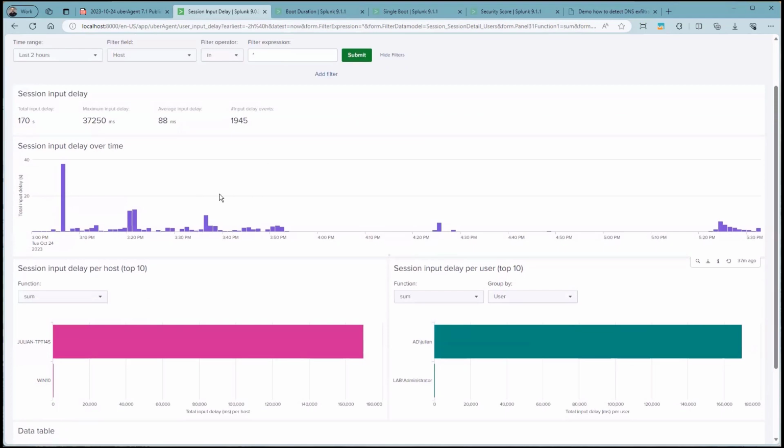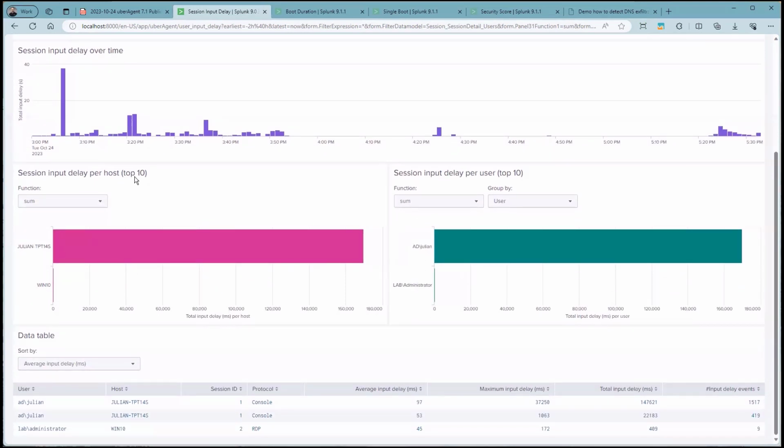In the chart below, we can see over time how the input delay has changed. So you can already see when something has happened in your infrastructure that could be mapped, for example, to changes in your infrastructure.